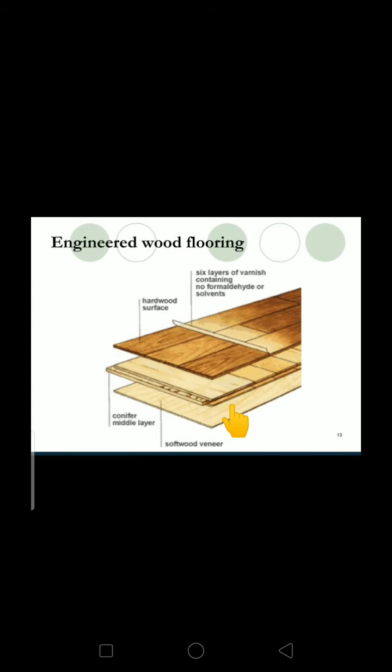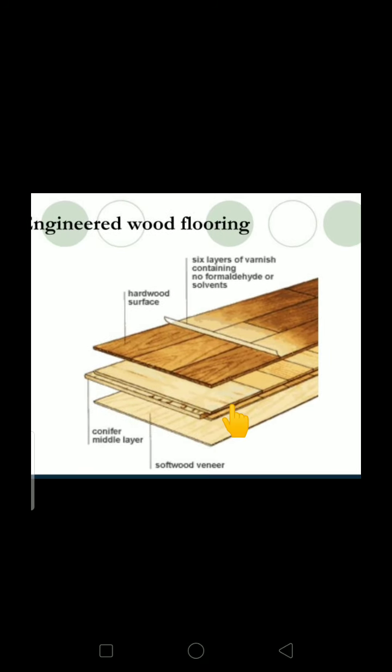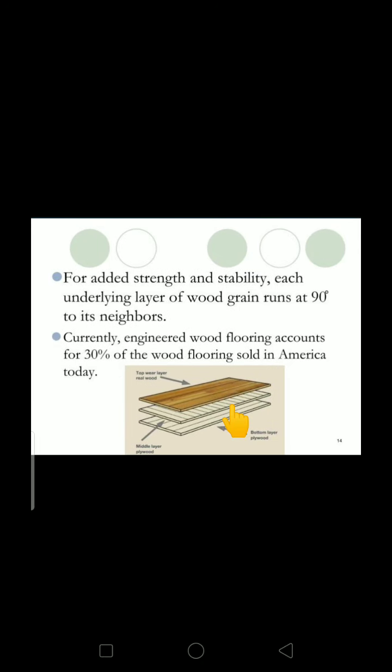Okay, next one is engineered wood flooring. This is one type of how they do the flooring for engineered flooring. So for added strength and stability, each underlying layer of wood grain runs at 90 degrees to its neighbors. As we said, whatever flooring we are using, particularly wood flooring, we place it with the longitudinal grain parallel to the longer walls. Currently, engineered wood flooring accounts for 30% of the wood flooring sold in America today. So it is replacing around 30% of flooring among all the other flooring.